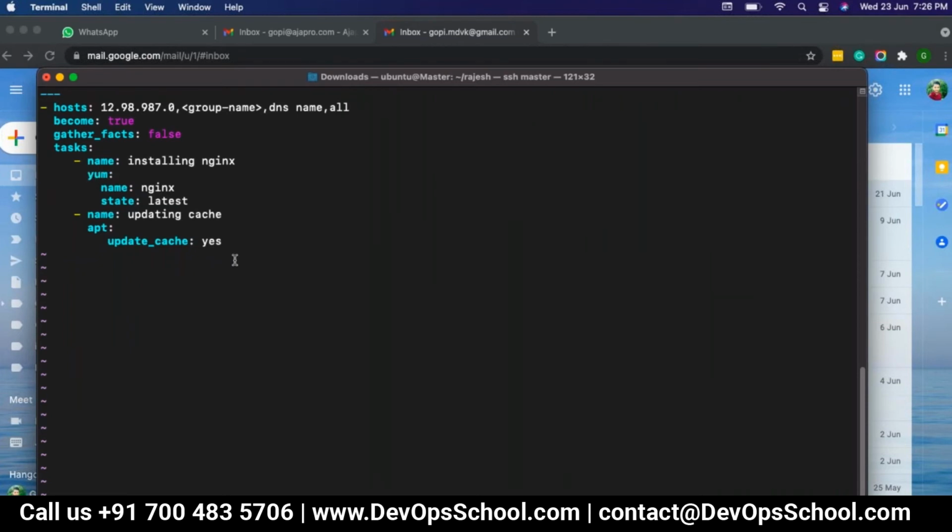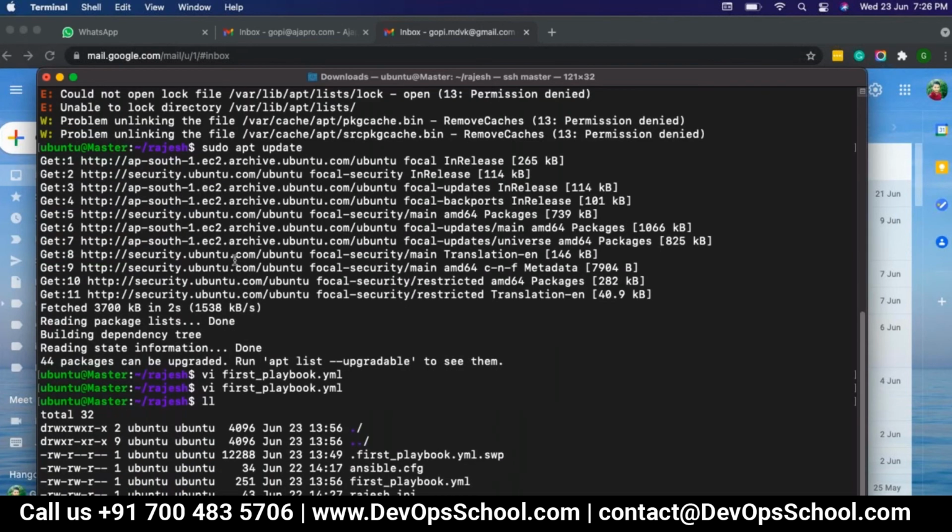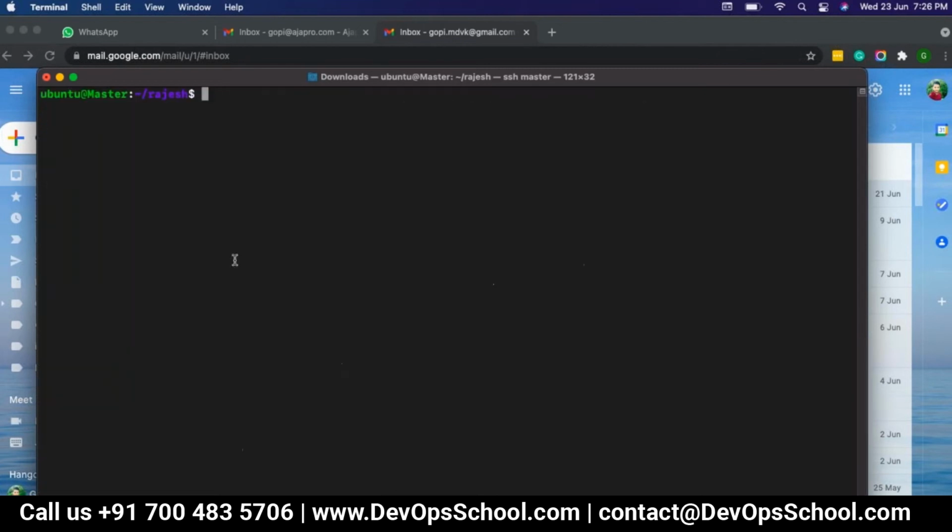So if I run my playbook, it should fail, right? Obviously. What is this, a swap file? That is a swap file. Whenever any connection is terminated, whatever changes we had made will be stored in that file name dot swp. That can be removed, no issues. Because we do have the main file, right?